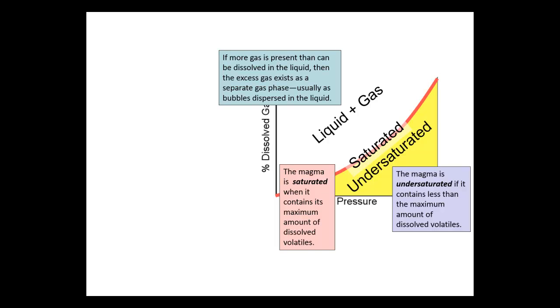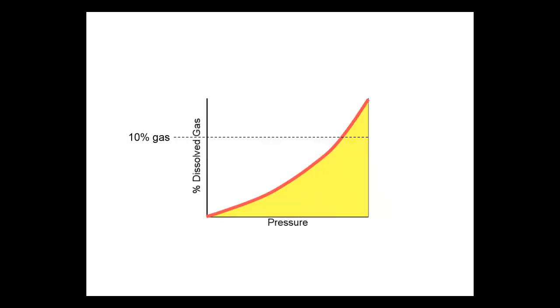When there's more gas than can be dissolved into the liquid, then there will be gas left over. This gas forms a separate vapor phase, which usually occurs as bubbles dispersed in the magma. So let's see what happens when we have 10% gas and we try to dissolve it into a liquid. In other words, suppose we had 100 grams of liquid and 10 grams of H2O water vapor. Where does that gas go?